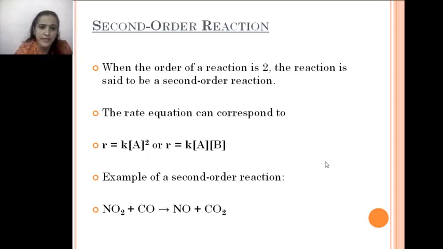Next is second order kinetics. As the name suggests, the order of reaction here is 2. The rate equation can be written as rate R equals K A square, or R equals K A B also. An example of second order kinetics is NO2 plus CO giving NO plus CO2. Here we are using two reactants, NO2 and CO, so the rate of reaction depends upon the concentrations of both reactants. That is why it is called second order reaction kinetics.